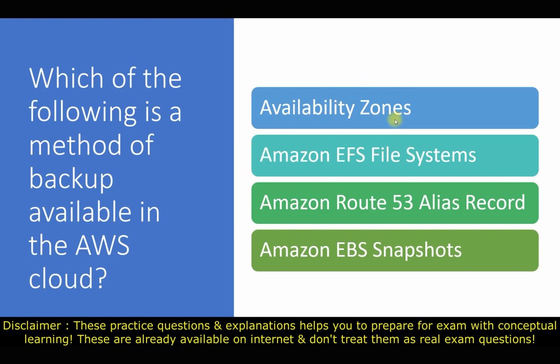The availability zone is a part of our AWS architecture, or we can say the global infrastructure, which provides high availability and fault tolerance. When there is any issue with a data center, the availability zone helps us. So it provides high availability and helps with fault tolerance, but it's not actually a backup solution. Here we are looking for a backup solution for AWS, so availability zone is not correct.